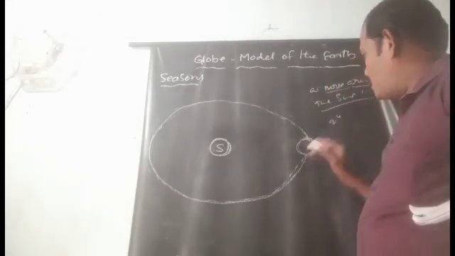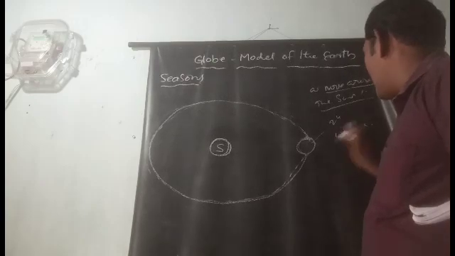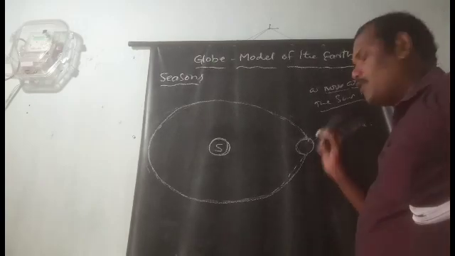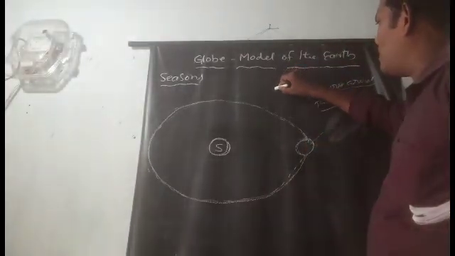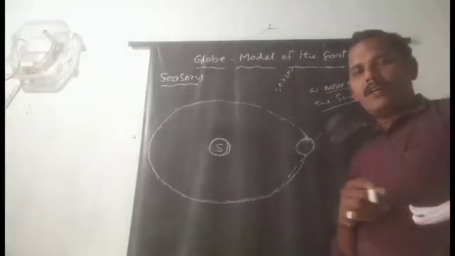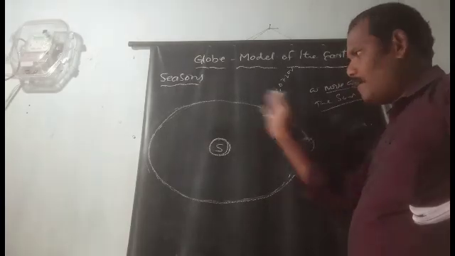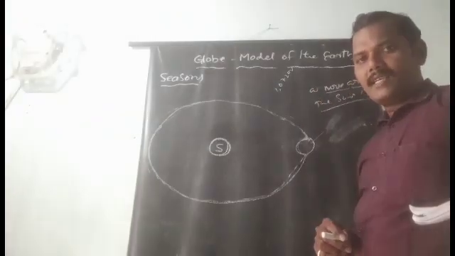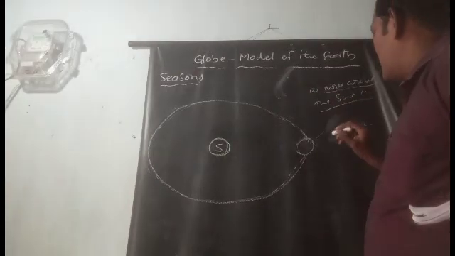And the speed at the time of rotation of the earth is 1610 kilometers per hour. And while in revolution, what is the speed? 1,07,000 kilometers per hour, the speed at which the earth revolves around the sun. This is the system, so here you understand.